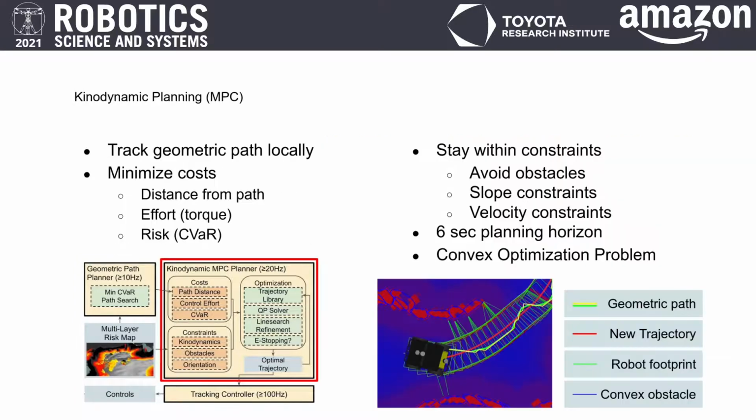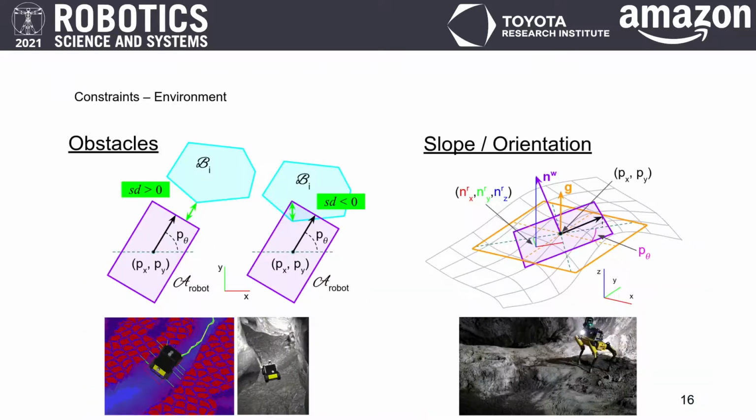The lower layer planner fully accounts for all costs, constraints, and dynamics. It plans in a horizon of 6 seconds and tracks the geometric path. To solve the complex kinodynamic planning problem at a high rate, we use convex optimization. We decompose risky regions into convex polygons. This allows for rapid convexification of non-convex obstacle constraints. We also convexify orientation constraints to reduce tip-over risks.